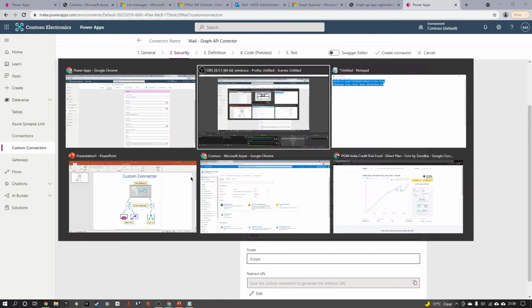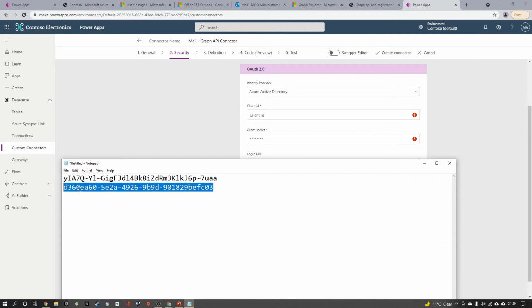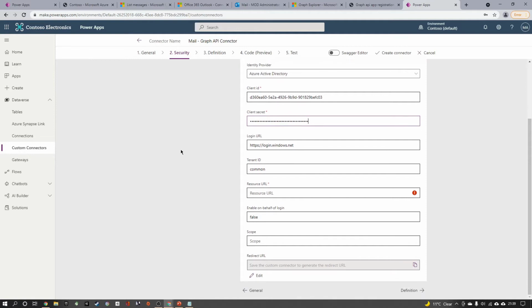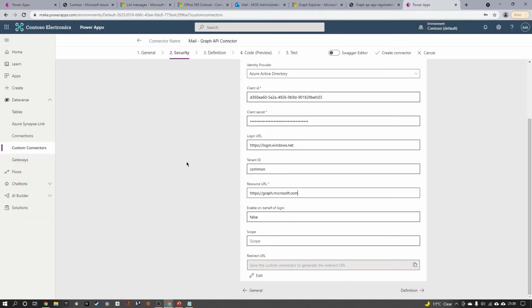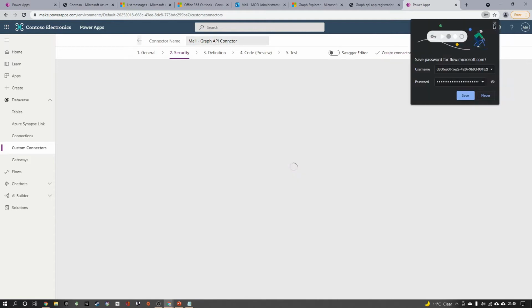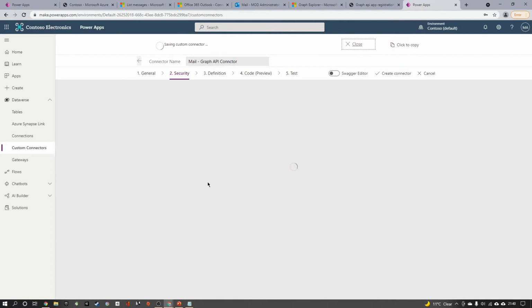So we need the client ID, which is this one, and we need a secret key, which is this one, and let others remain the same. For the resource URL, again I need to get this graphapi.microsoft.com and paste it here, and we don't have to do anything here. So we need this redirect URL, which will be generated when you save this custom connector. So I'm just saving that so that it will just get generated.